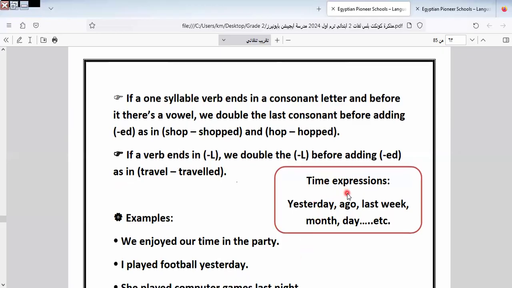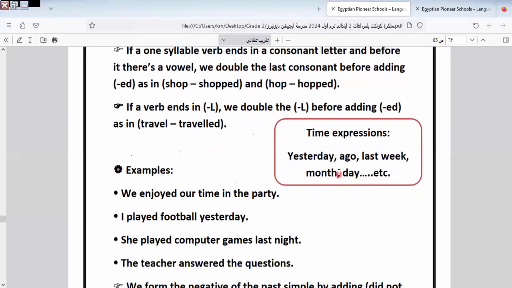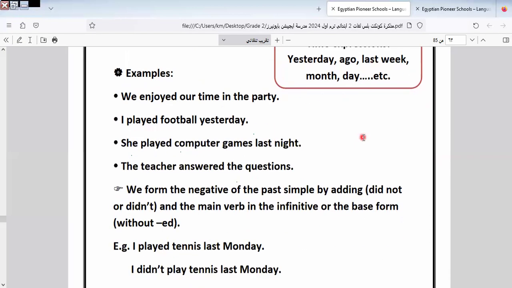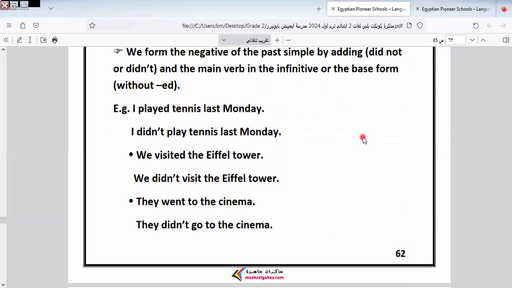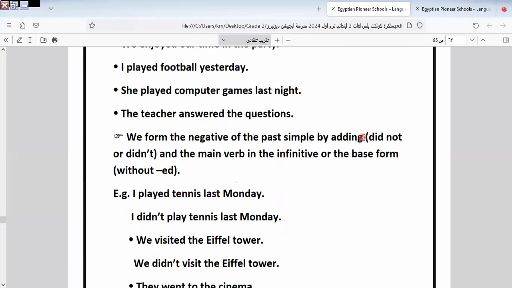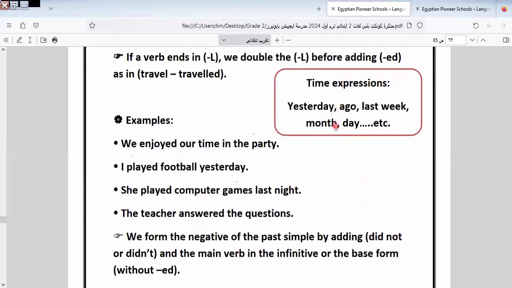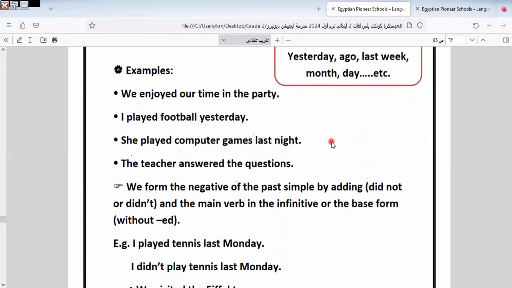Here we have the keywords of the past simple tense. It will be what? Yesterday, ago, last month, last week, and so on. Yesterday, ago, last: these are the keywords of the past simple. And we also have once. When we narrate about something, we say once. Once is also one of the keywords of the past simple tense.